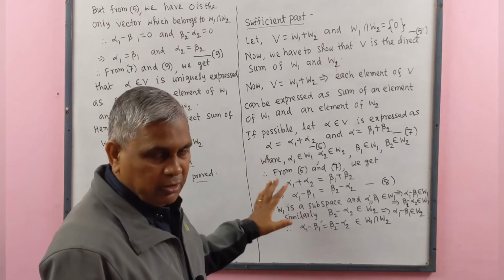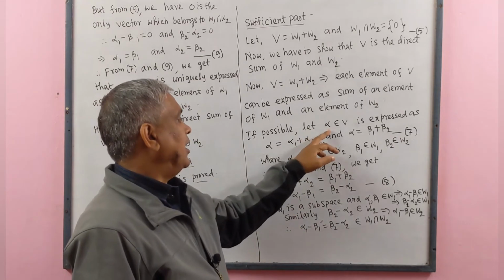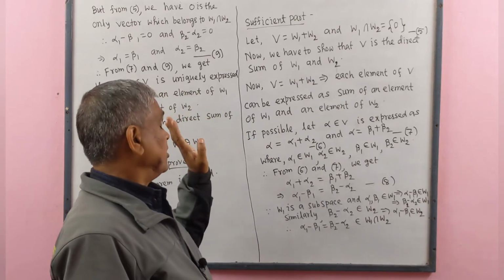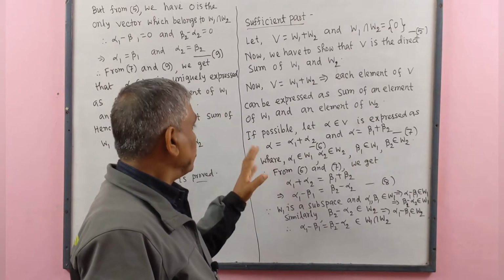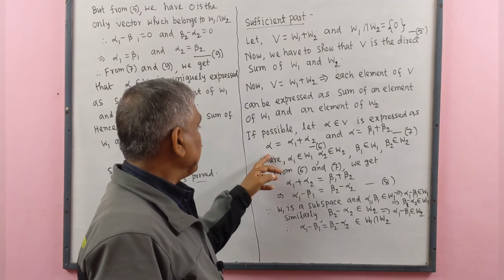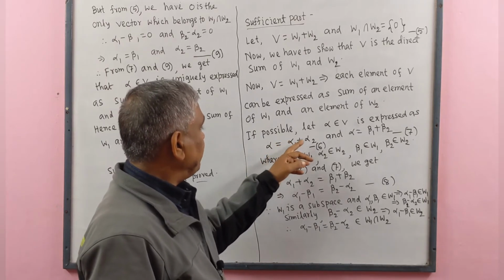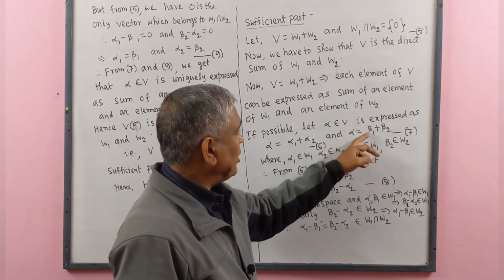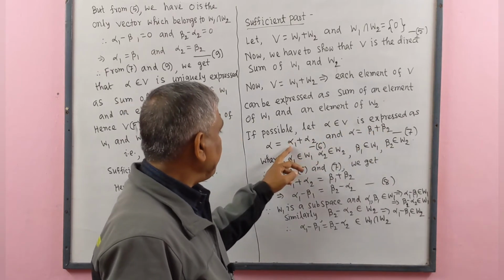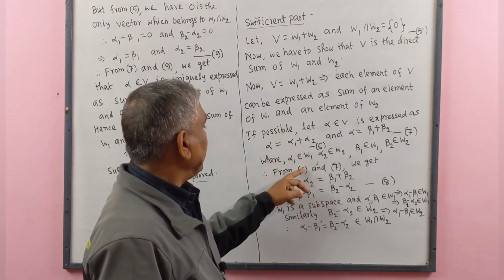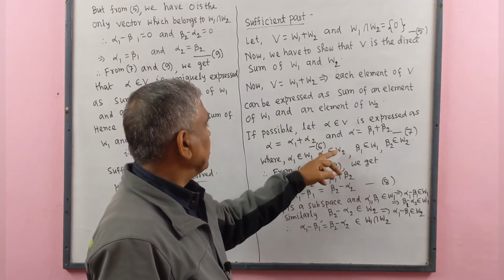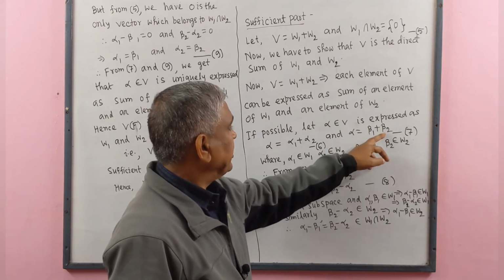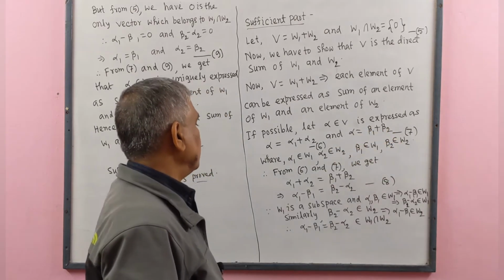If possible, let alpha belongs to V be expressed in 2 ways. Alpha equal to alpha 1 plus alpha 2, number 6, and alpha equal to beta 1 plus beta 2, number 7, where alpha 1 belongs to W1, alpha 2 belongs to W2, beta 1 belongs to W1, beta 2 belongs to W2.